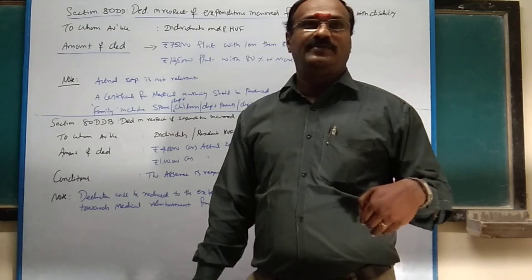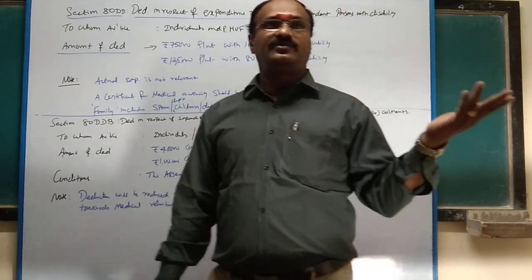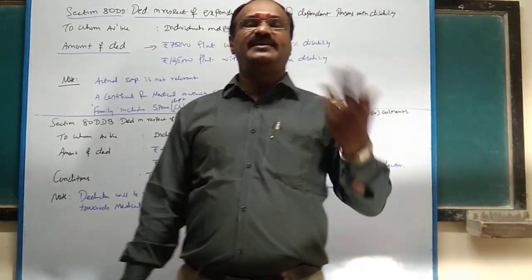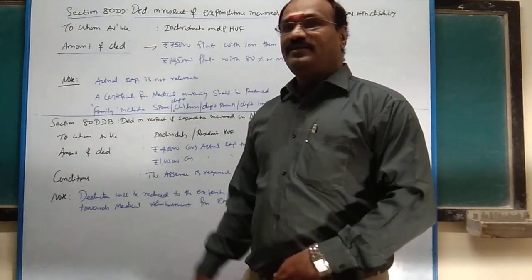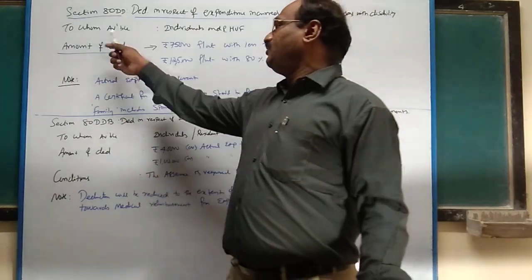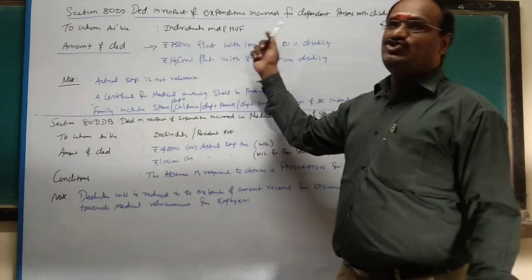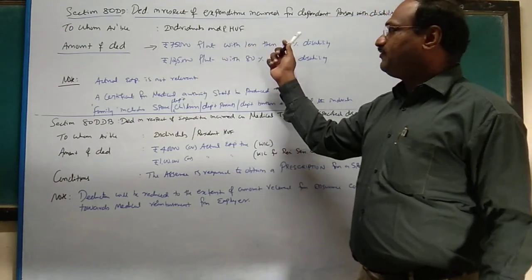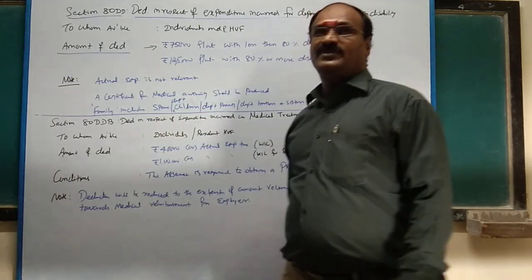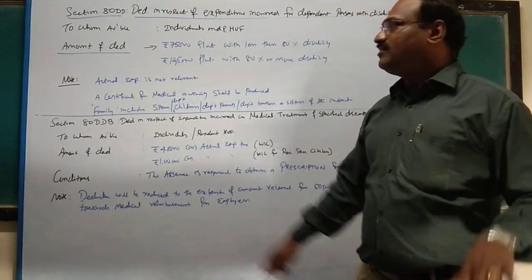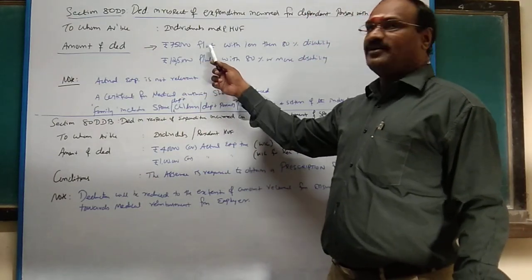He is dependent on me. For my brother, if I incur any expenditure, I can claim it as deduction. To whom is this section available? Individual and resident HUF. Amount of deduction, very simple. You remember, 75,000 rupees flat.